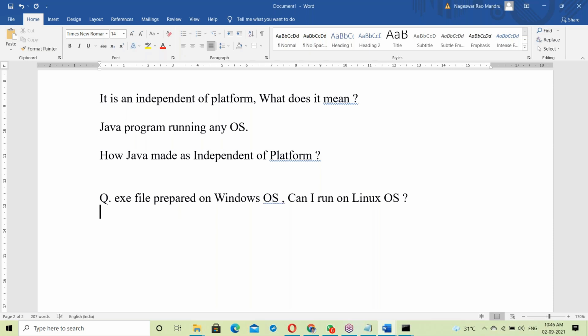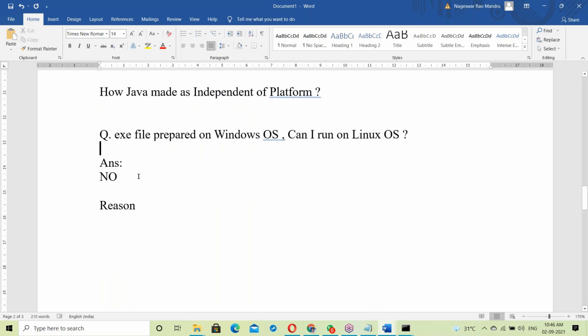The answer is no. What's the reason? The reason is that an exe file is OS dependent, or platform dependent.